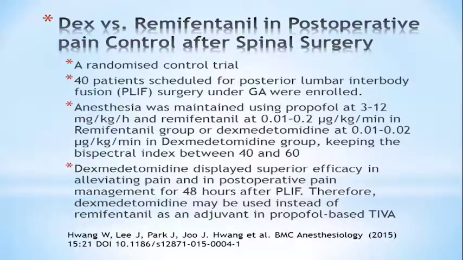40 patients scheduled for posterior lumbar interbody fusion surgery under GA were enrolled. Anesthesia was maintained using propofol at 3 to 12 milligram per kg per hour, and remifentanil at 0.02 to 0.2 microgram per kg per minute in the remifentanil group, or dexmedetomidine at 0.01 to 0.02 microgram per kg per minute in the dex group, keeping the bispectral index between 40 and 60.